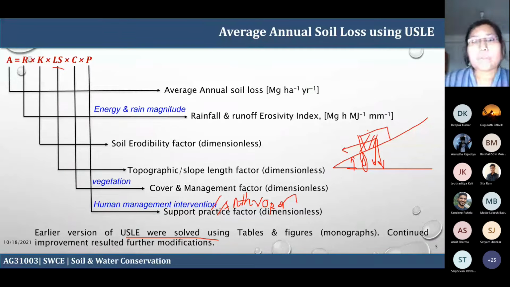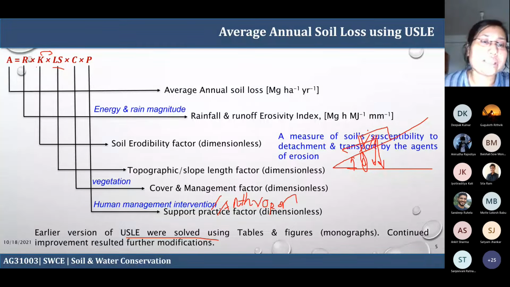Okay, so the next thing is the soil erodibility factor. If you are asked to explain what the soil erodibility factor is, it is a measure of soil susceptibility to detachment and transport by the erosive agent. So it is the susceptibility of the soil to detachment and transportation by erosive agents. It can be any agent, soil, water, or wind.